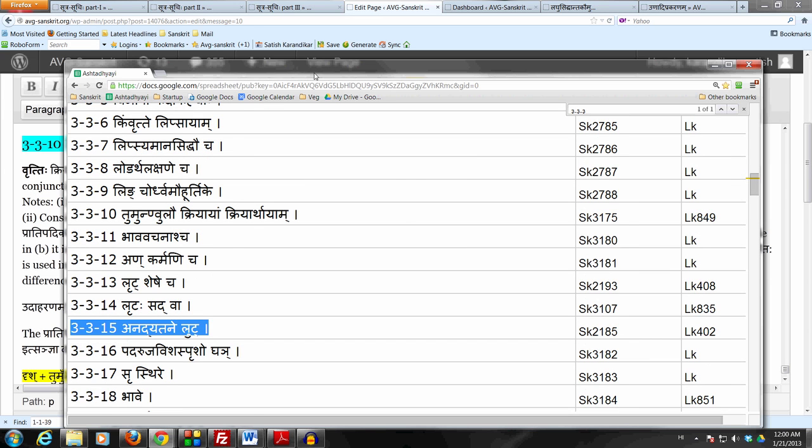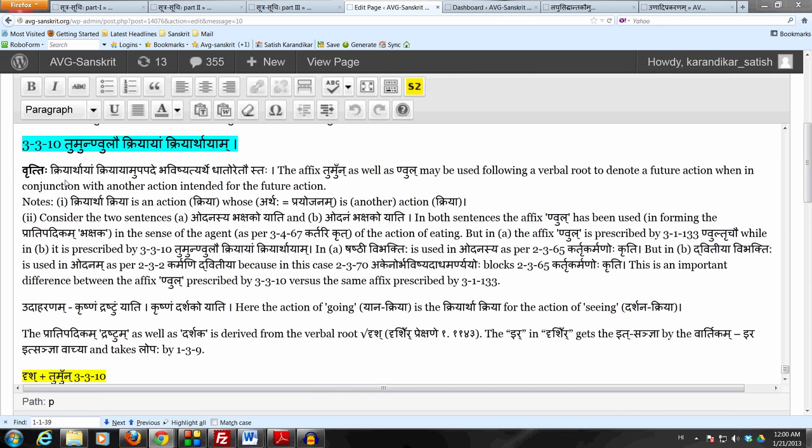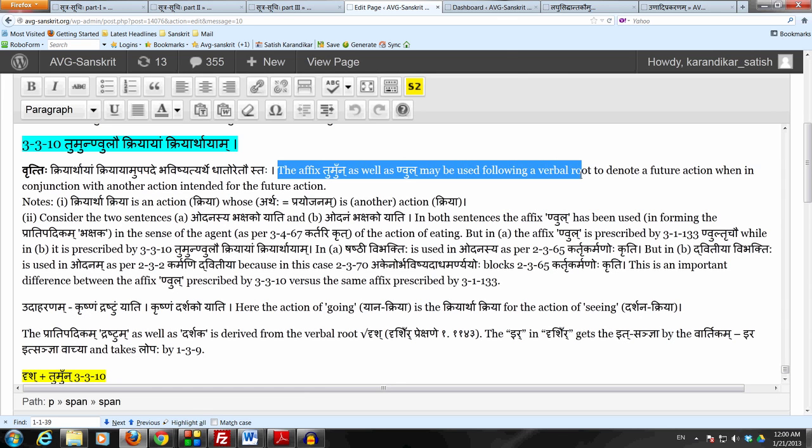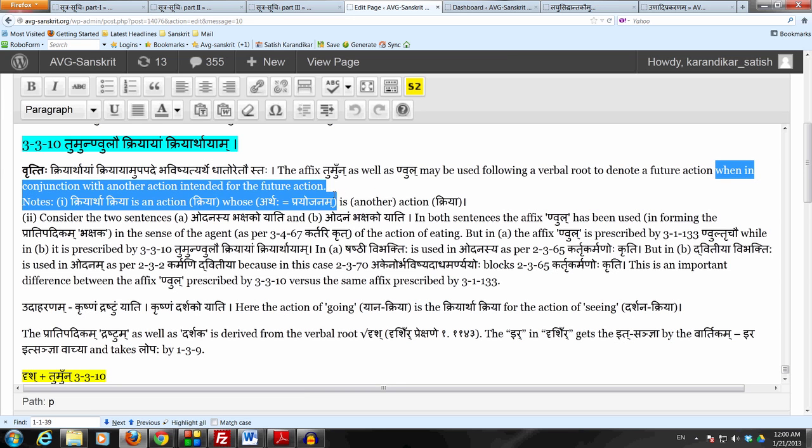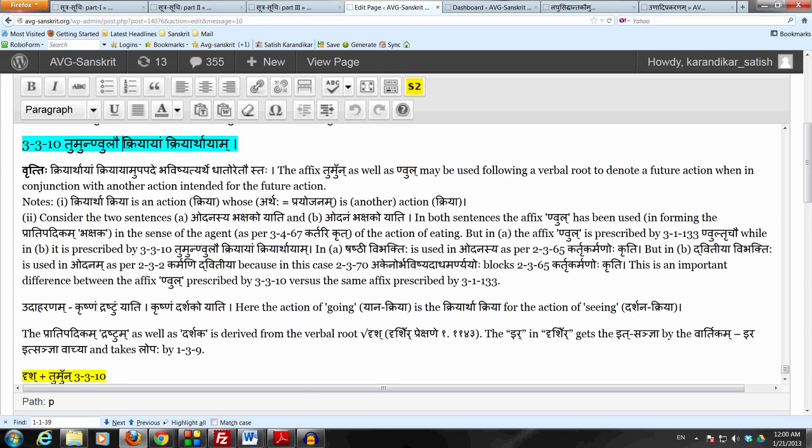Now the vritti of the sutram says: kriyarthayam kriyayam upapade bhavishyatyarthe dhatoretau staha. Etau means tumun nulau staha, which means the affix tumun as well as nul may be used following a verbal root, because we are in the adhikara of dhatoho, to denote a future action. This is the adhikara of bhavishyati, when in conjunction with another action intended for the future action. So this is the condition of kriyayam kriyarthayam.